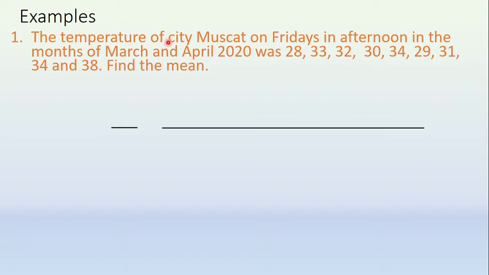The temperature of the city Muscat on Fridays in the afternoon in the months of March and April 2020 was as shown. This is the temperature. The question is to find the mean. Find the mean. This is ungrouped data. Data is ungrouped here.